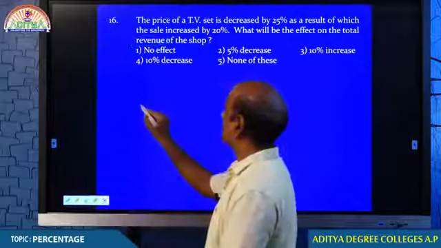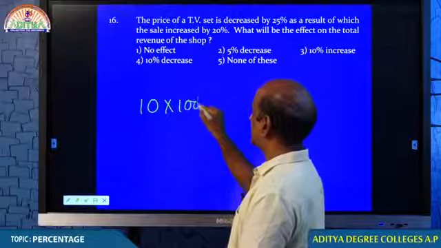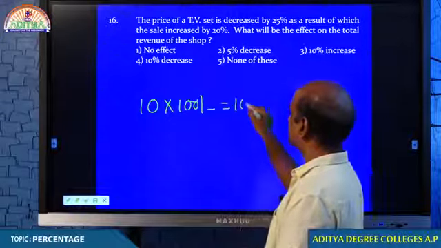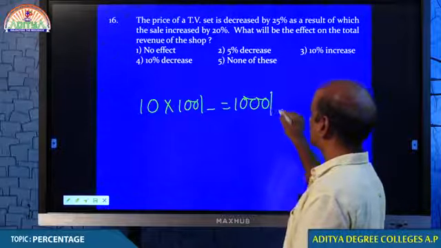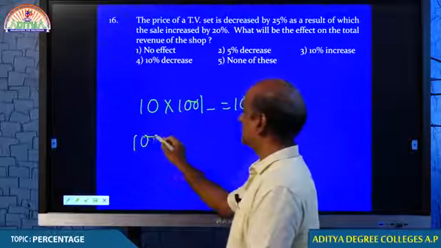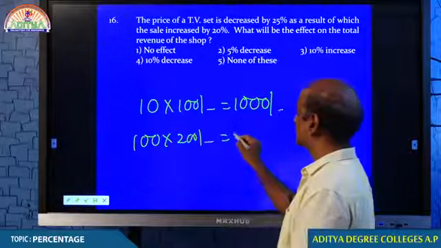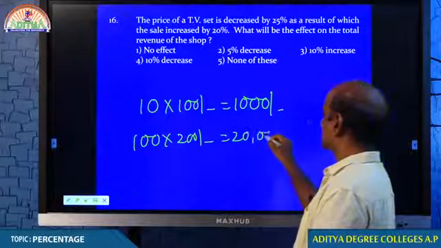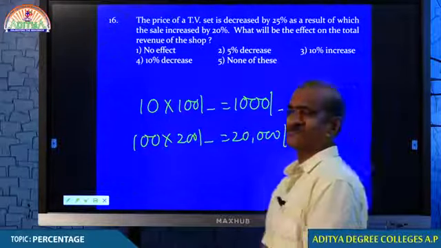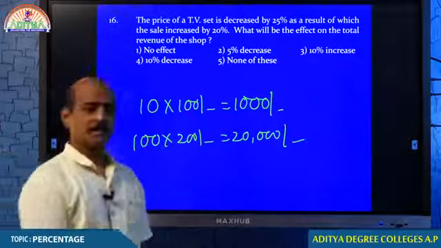A shopkeeper selling 10 articles at the rate of 100 rupees has a revenue of 1000 rupees. A shopkeeper selling 100 articles at the rate of 200 rupees has a collection, a revenue, of 20,000 rupees. So revenue depends on sale and price.